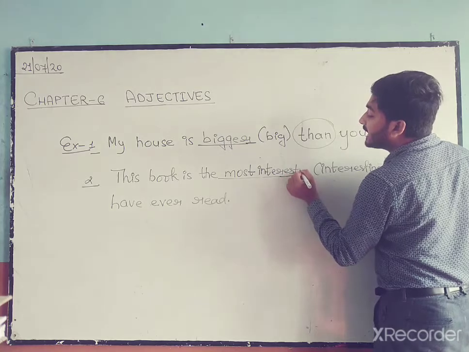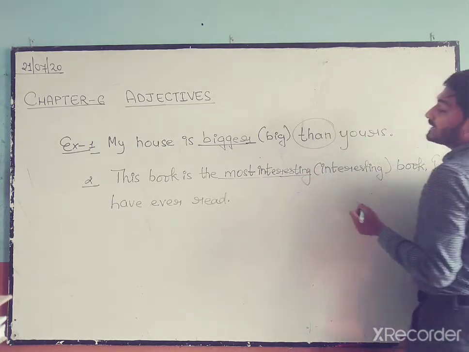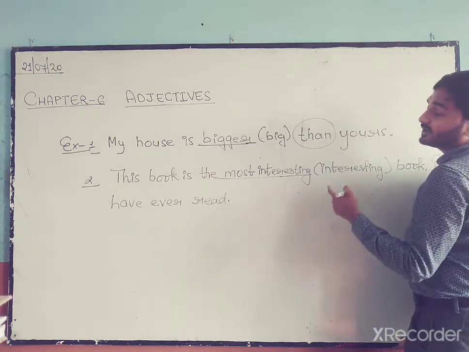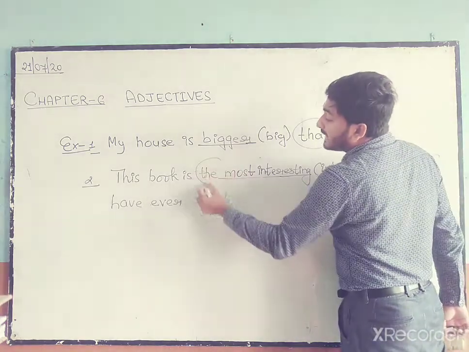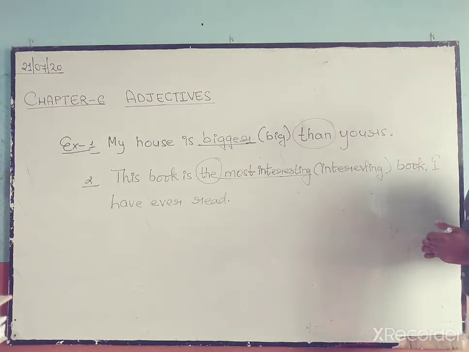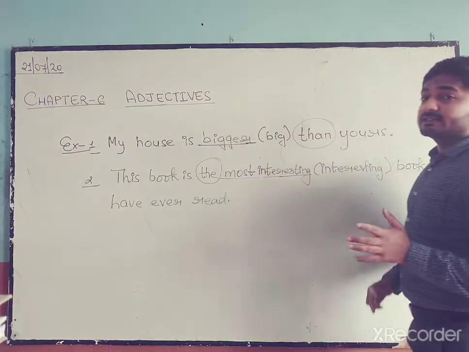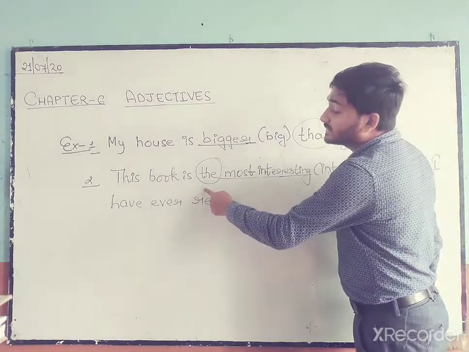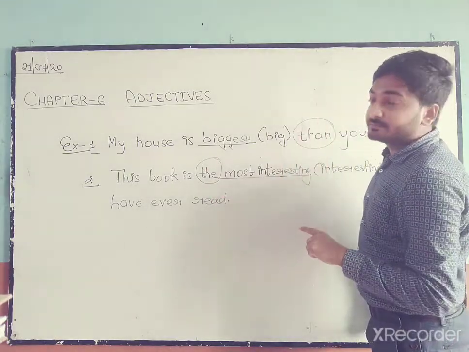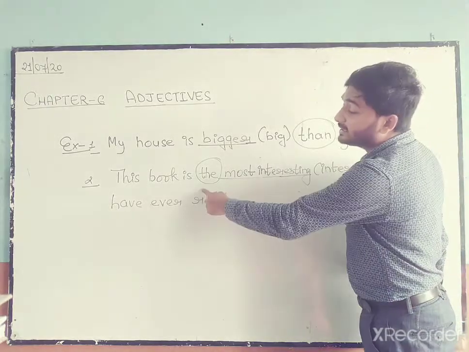We will not add -est at the end. And one more important thing, how will you recognize that you have to fill in the superlative degree? Before the blank there will be the, because whenever we write a superlative degree, we use the before it. I taught you this when I was teaching you articles.